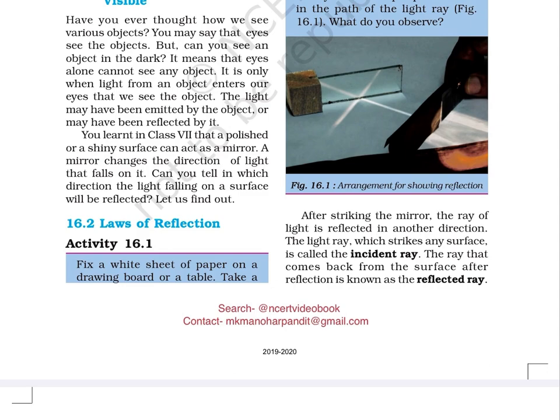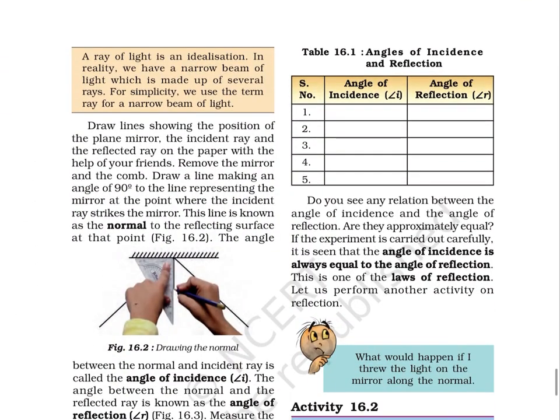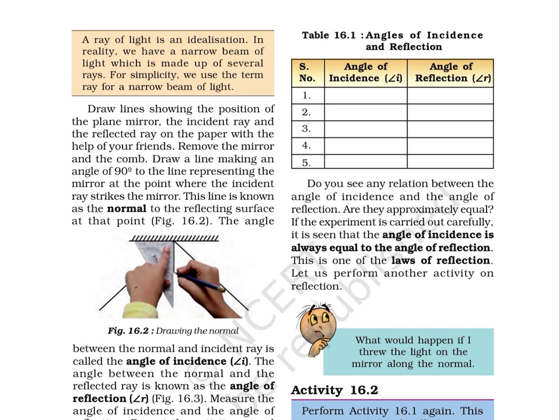Page 200. A ray of light is an idealization. In reality, we have a narrow beam of light which is made up of several rays. For simplicity, we use the term ray for a narrow beam of light. Draw lines showing the position of the plane mirror, the incident ray and the reflected ray on the paper with the help of your friends. Remove the mirror and the comb.